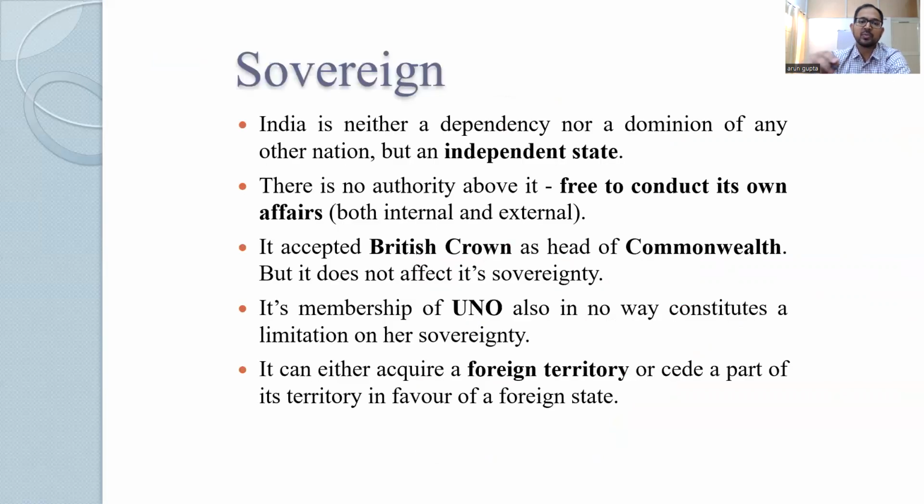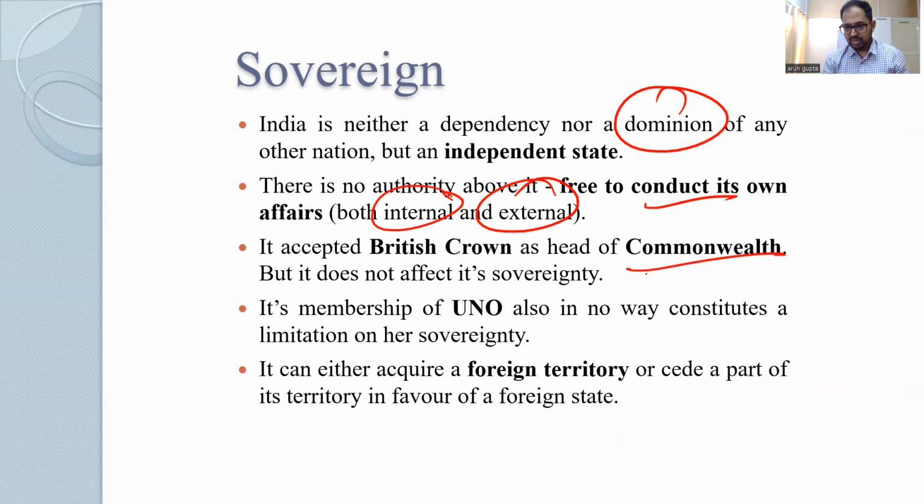Moving ahead, what is sovereignty? Sovereignty means India is a totally independent state, no dominion. That means no external interference in Indian polity. India is free to conduct its own affairs, both internal and external. Although we have accepted being a member of the Commonwealth and the British Crown is the head of the Commonwealth, it does not affect the sovereignty because this is an international organization where there are shared interests, but there is no interference in India's internal polity.